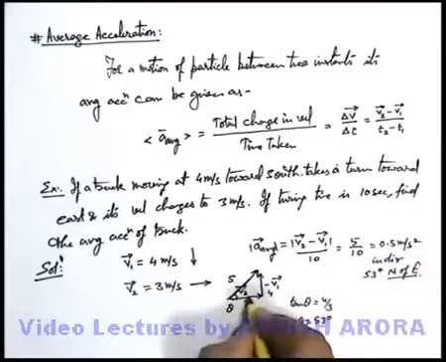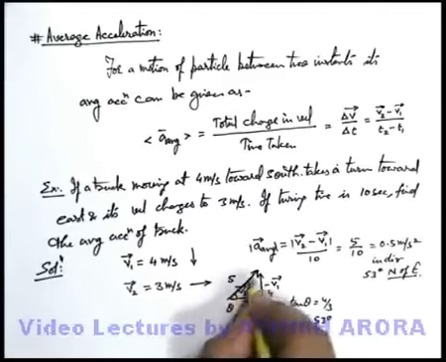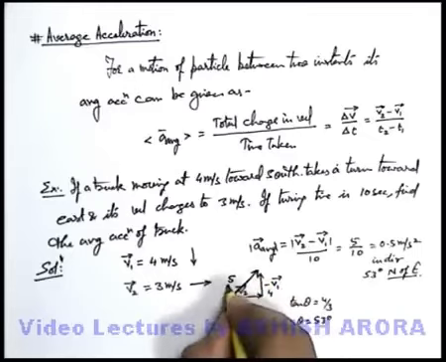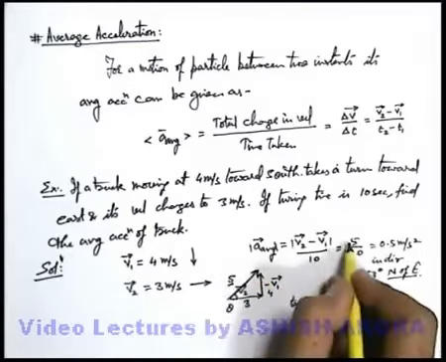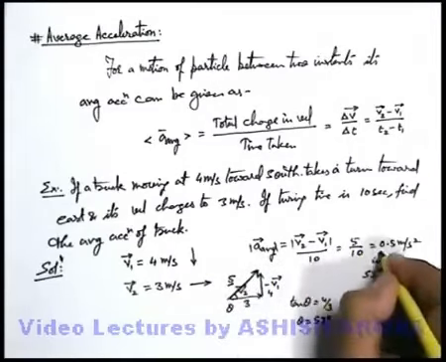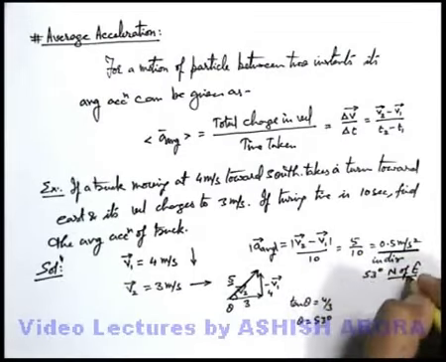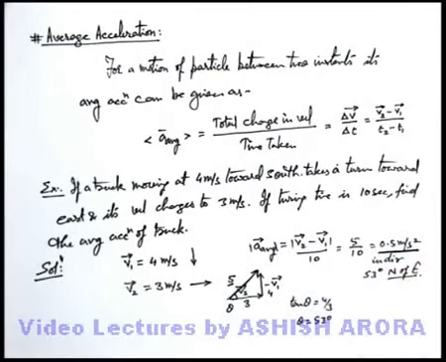The change in velocity v2 minus v1 is 5 and time taken is 10, so 5 by 10. The average acceleration will be 0.5 meters per second square in a direction 53 degrees north of east.